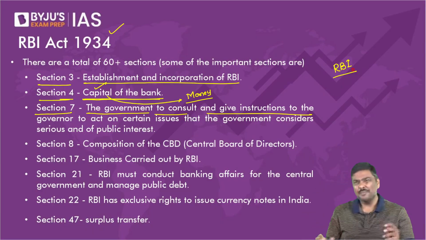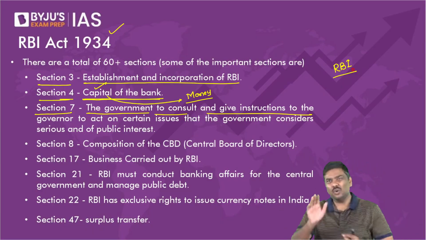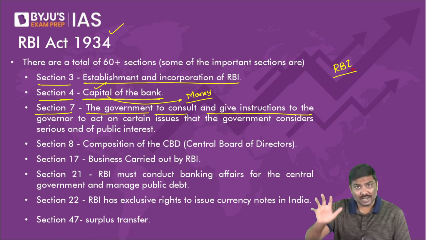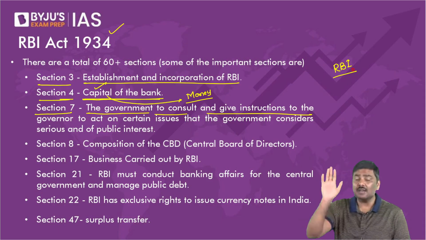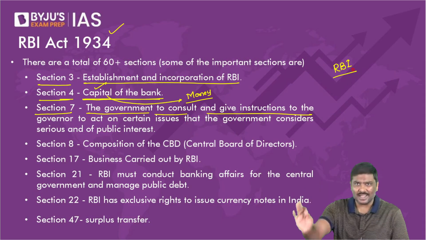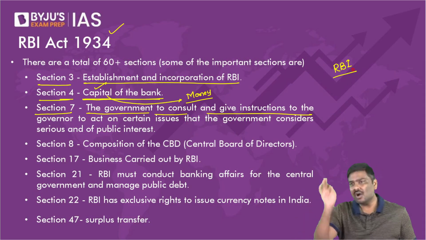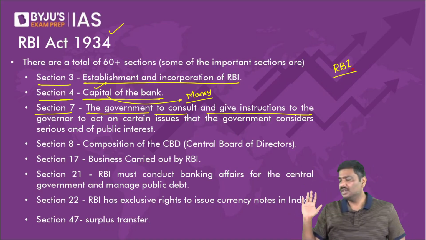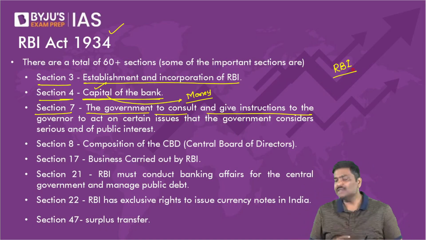Don't say, sir, partly this, partly that. Don't have that viewpoint. RBI is a very important organization. Trust me on this. RBI is a very, very important organization. RBI cannot simply blindly follow what Government of India says. Why? Right? I'll give a very simple example.